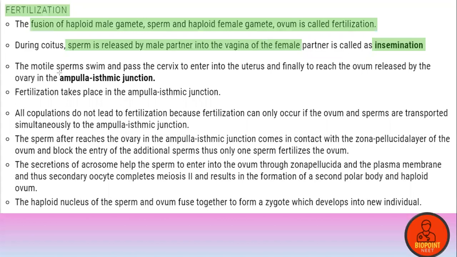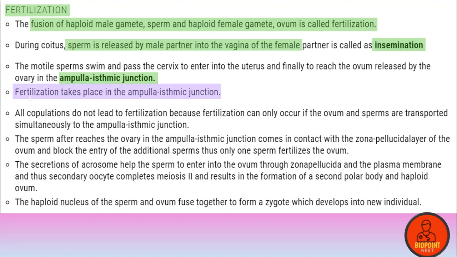The sperms will swim through the cervix, vagina, and the uterus. They reach the isthmic part of the fallopian tube. The ovum will also reach the ampullary isthmic part, and there fertilization takes place. Very, very important point which has to be noted: fertilization takes place in the ampullary isthmic junction.